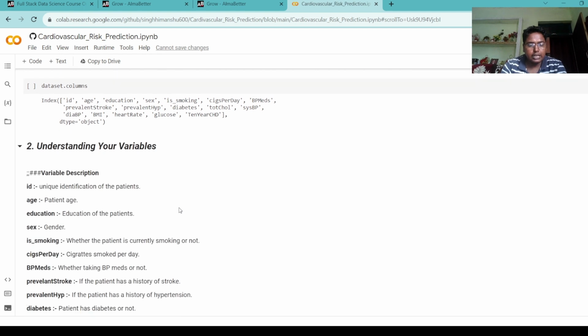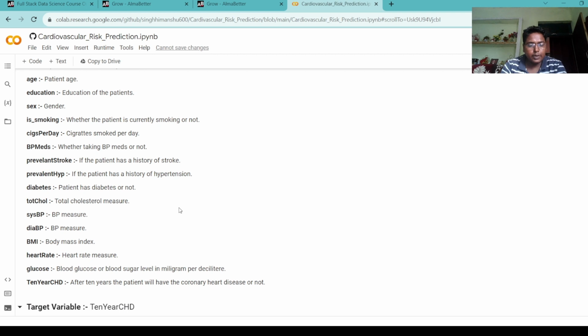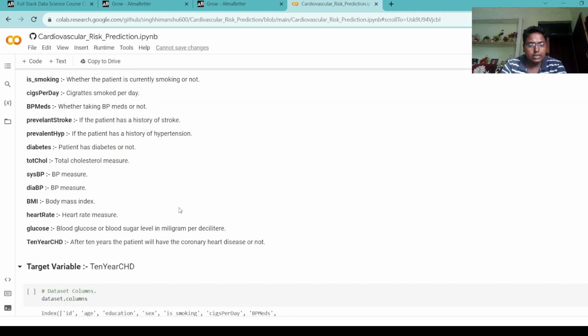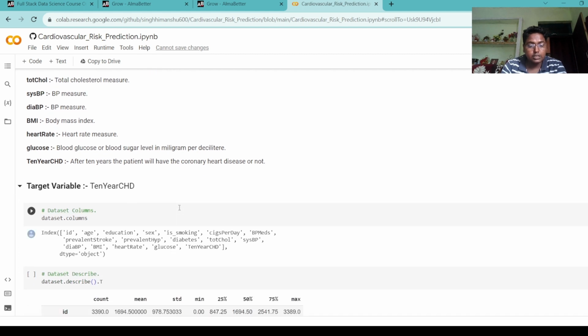Diabetes, whether the patient has diabetes or not. Total cholesterol shows total cholesterol measure. Sys BP means BP measure. Dia BP means BP measure. BMI shows body mass index. Heart rate is a measure. Glucose is the blood glucose or blood sugar level in milligrams per deciliter. And whether after 10 years the patient will have coronary heart disease or not.